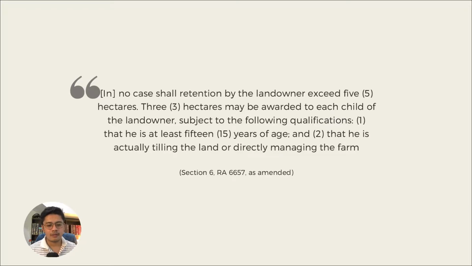The problem is, if it were only 5 hectares and there are so many children, the children will clearly be disadvantaged in such a case.